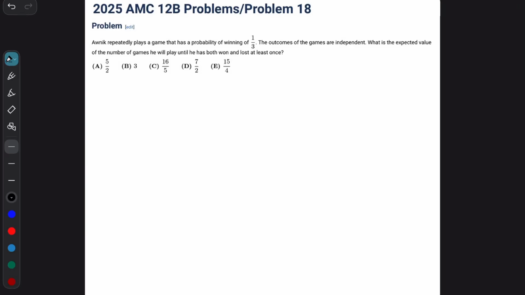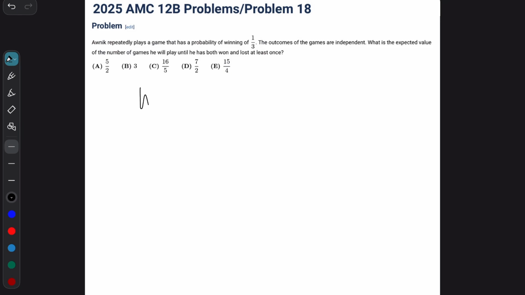Number 18 on the 2025 AMC 12P problem. Onyx repeatedly plays a game that has probability of winning of 1 over 3. The outcomes of the games are independent. What is the expected value of the number of games he'll play until he has both won and lost at least once? So there are two cases.